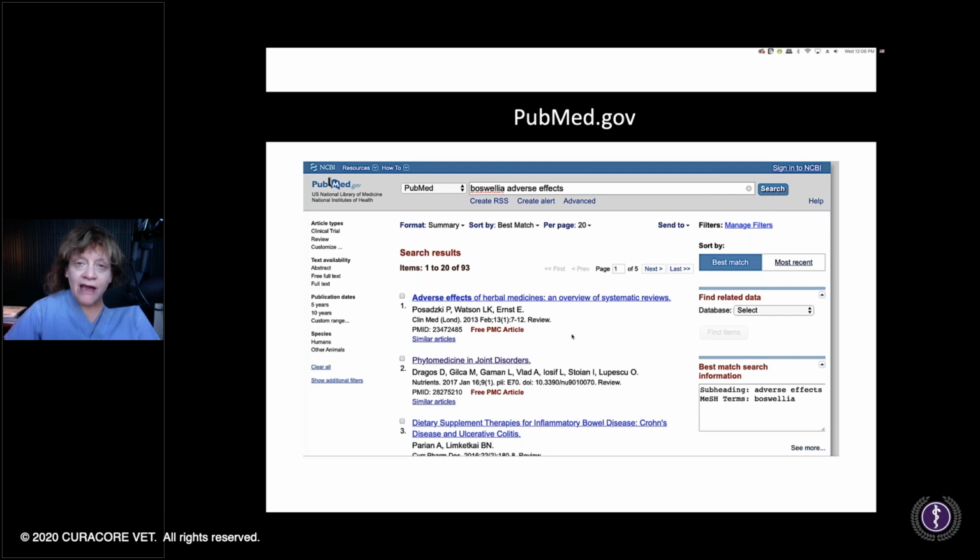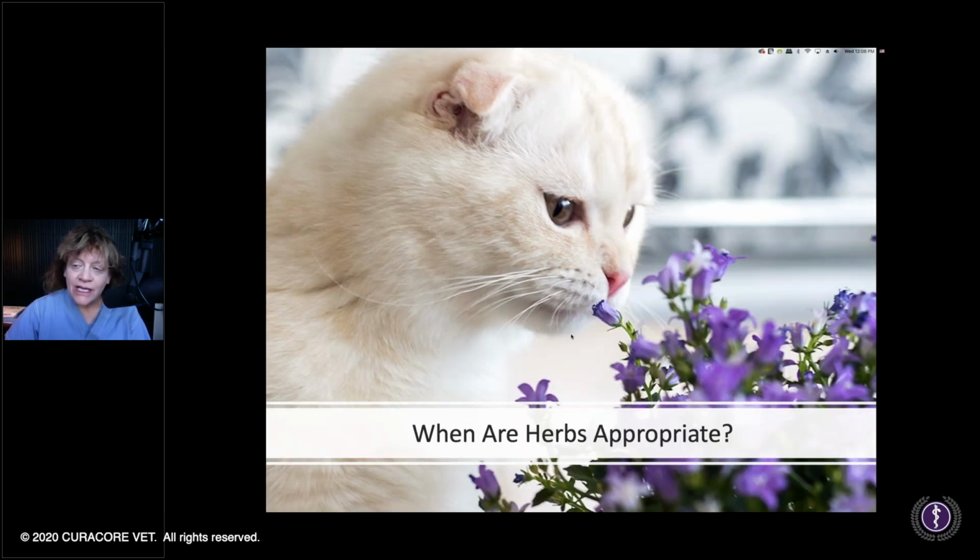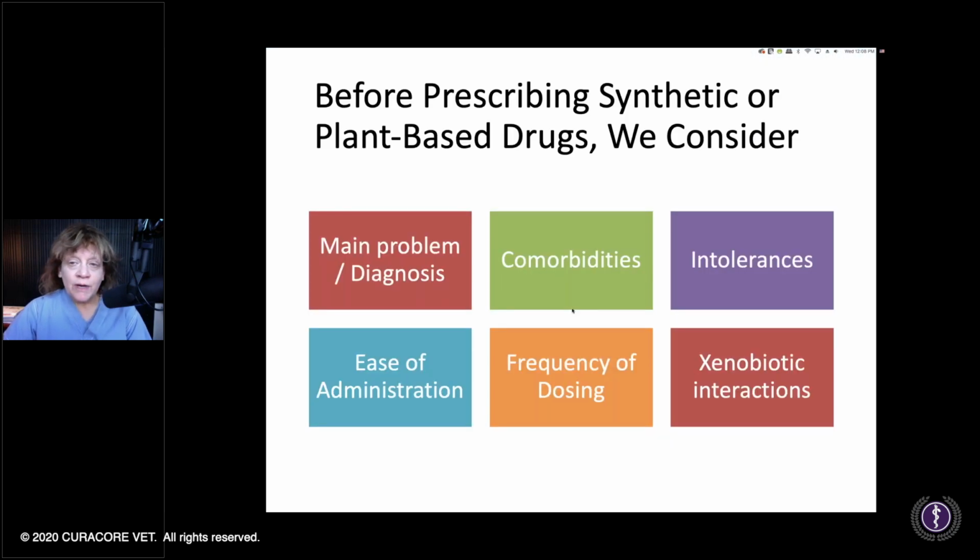So you have a lot of access to information, and you should not have to rely on mystical processes, liver wind, heat, and undisclosed herbs and all this stuff. We can approach botanical medicine scientifically, and we should. So, which herbs are appropriate for which individuals? Before prescribing synthetic or plant based drugs, of course, what should we know?